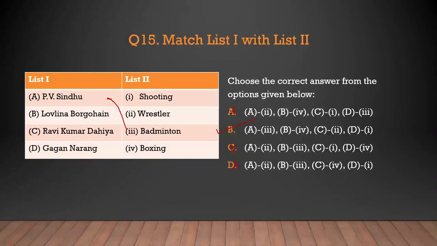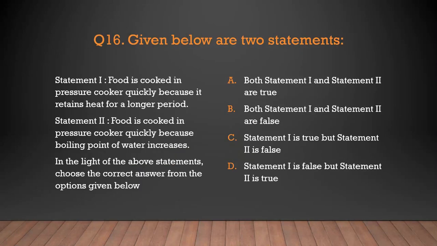Lovlina Borgohain. This player plays boxing. Ravi Kumar Dahiya. Recently he had won the medal. So yes, he is a wrestler. Gagan Narang is the shooter. He will go with the shooting. So option B is the correct answer for question number 15.